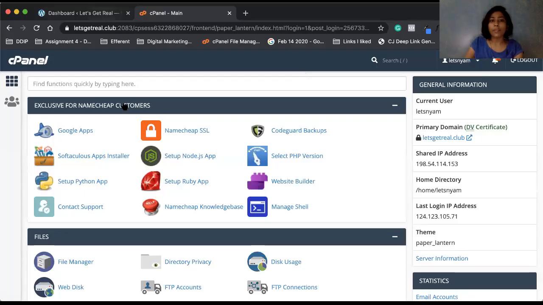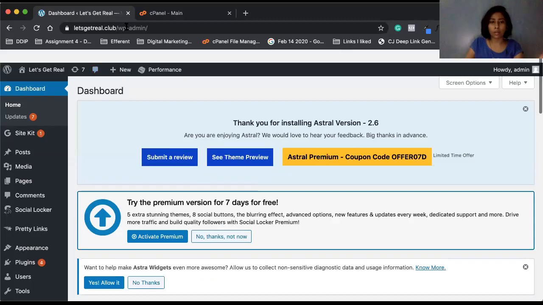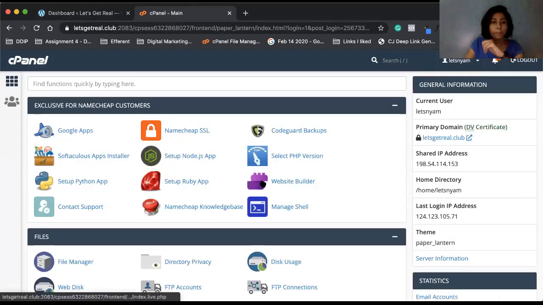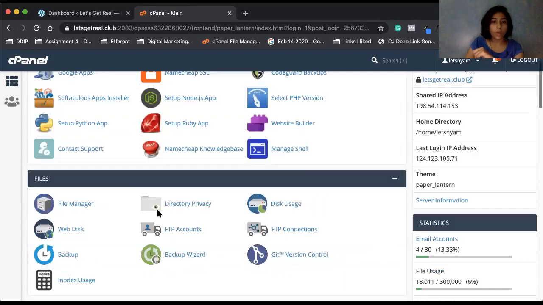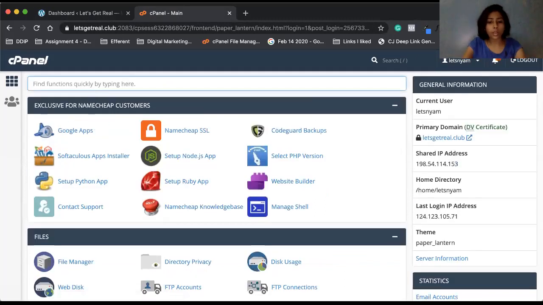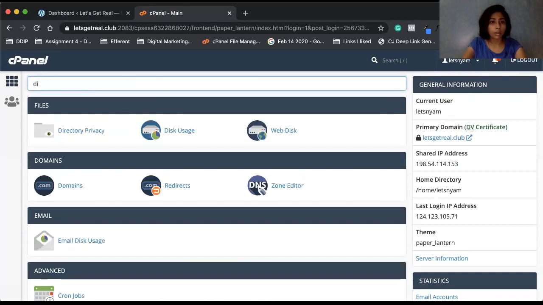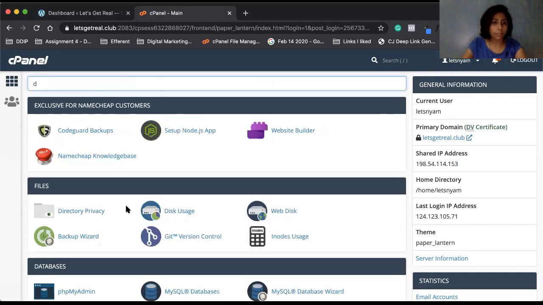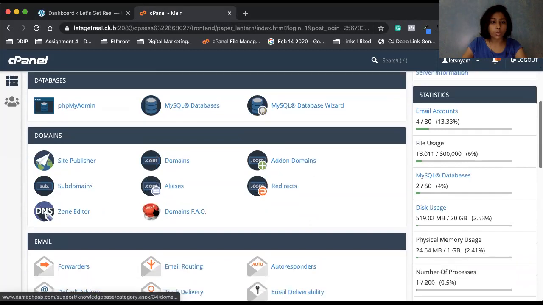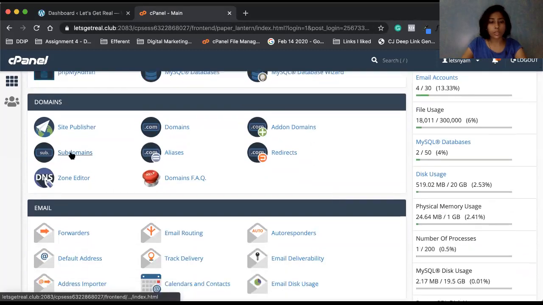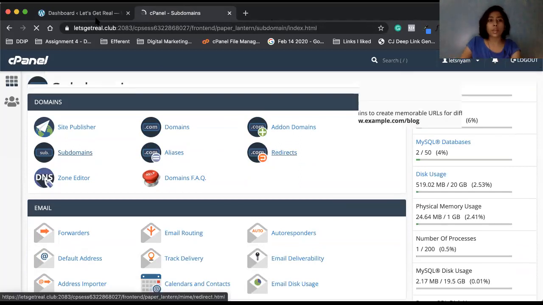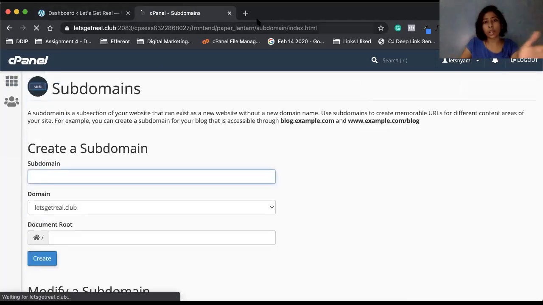So if you see, I have logged into the cPanel here of my website, which is just a website right now, nothing there. Let's get real.club. So here, when you go, you have an option called, I think, let's see, where did it go? Yeah. You can just go to something called subdomains. That is also something which you can do. So before we actually go to directory, I'll also show you subdomain. So subdomain is also somewhere where you can install another WordPress.